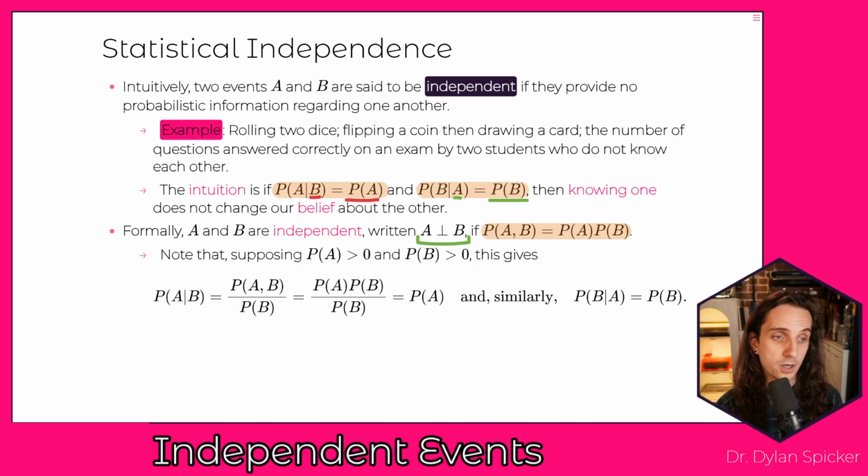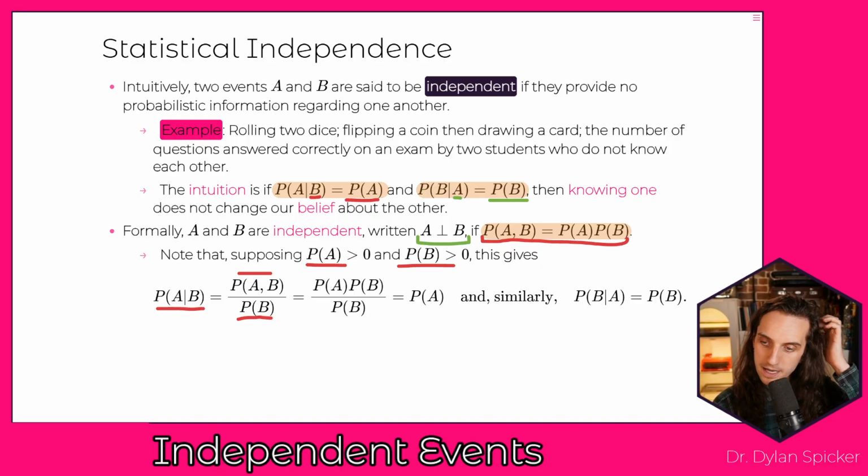So if we suppose that A and B are both positive probability events, right, and we write the probability of A and B is equal to the probability of A times the probability of B, then we can think about, well, what's the conditional probability of A given B? And by definition, that's the joint probability divided by the marginal probability.